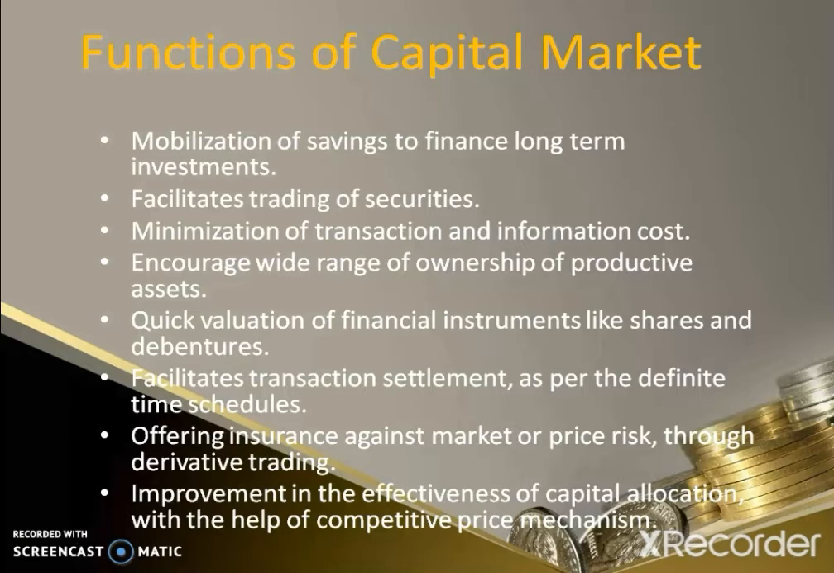Next is the minimization of transaction and information costs, as it is a common platform for all the investors to exchange their shares. There is a cost minimization, as well as information cost and transaction cost minimization. Next is encouraging a wide range of ownership of productive assets. It also encourages ownership of productive assets like equities, preference and debentures, etc.